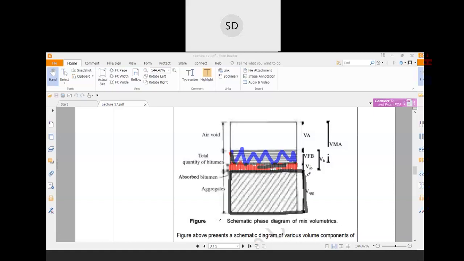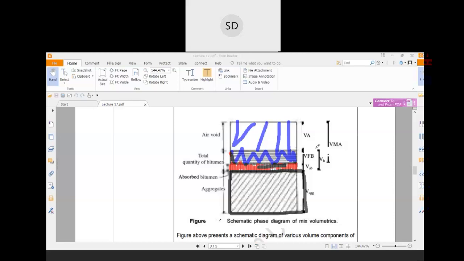Okay, and the rest of the portion is basically the air voids present in that aggregate mass. Some of the air voids are inaccessible or impermeable air voids. Basically, those are air voids between the inter-aggregate spaces in the mix. So that is the volume of those air voids. So that is your mix volumetrics.